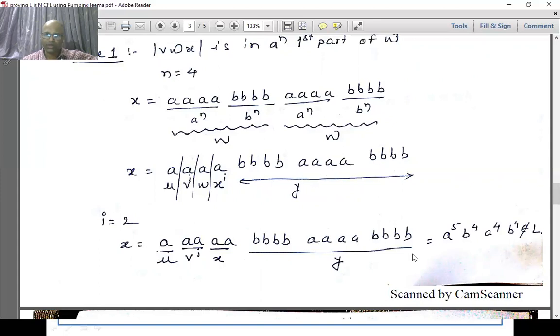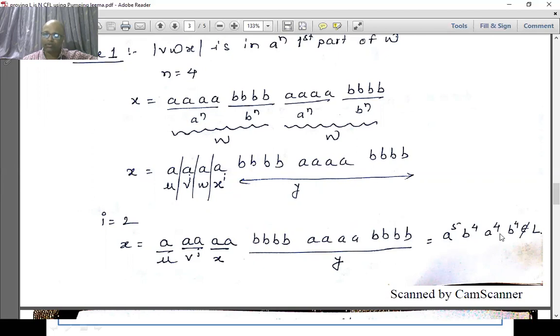So for the resultant string, how do you count this? I made a mistake, so there should have been an A here. Considering this, I have 1, 2, 3, 4, 5 and one A missing, which is this part of W, which is left as it is. So this is A raised to 6 instead of A raised to 5. So A raised to 6, B raised to 4 and A raised to 4, B raised to 4. Considering this as W and the following part, I won't get the same pattern.